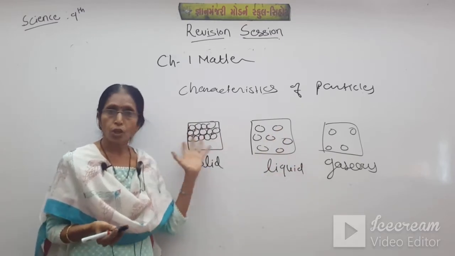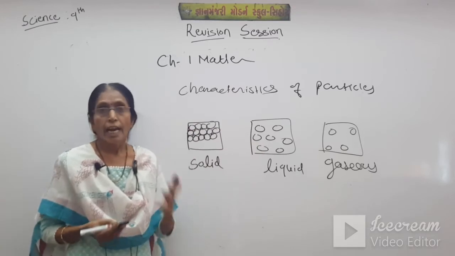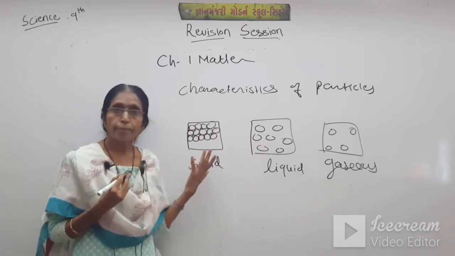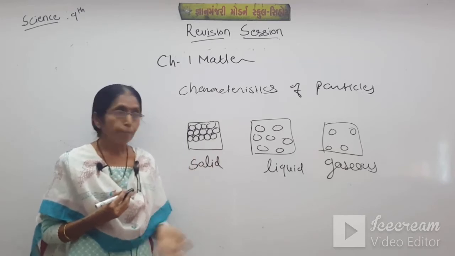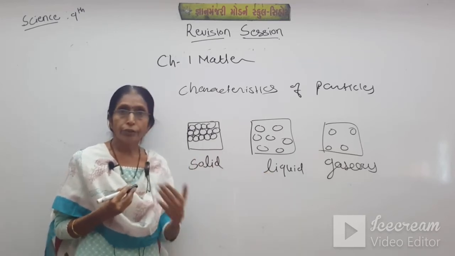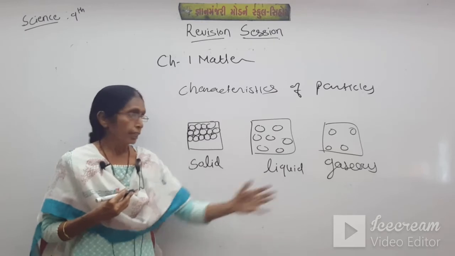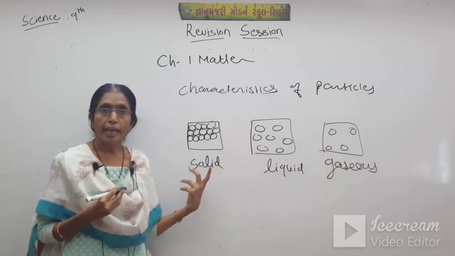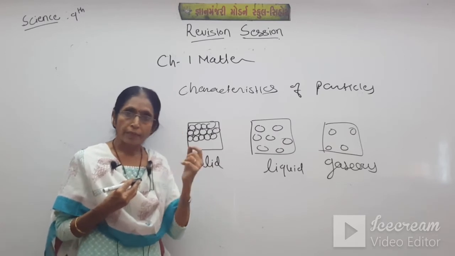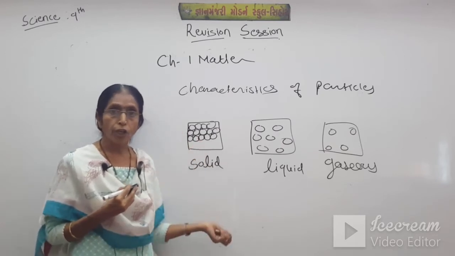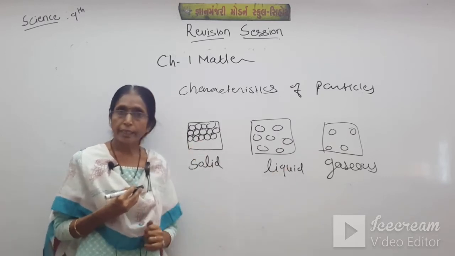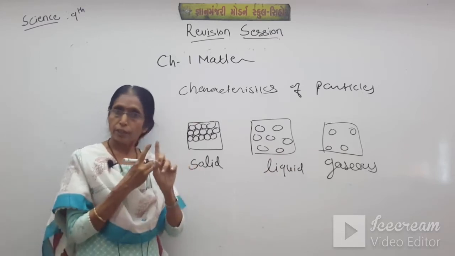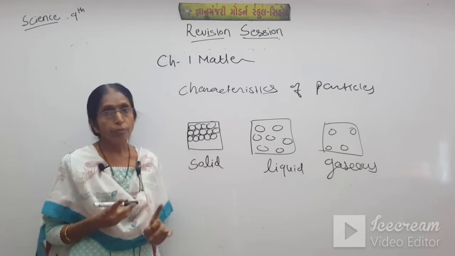So this is the solid, liquid and gaseous, and the characteristics, students, we have discussed this point also in detail. Gas has fluidity, they can flow, diffusion power is highest here. Solid has a specific shape and specific volume. In liquid they don't have a fixed shape but volume is fixed.